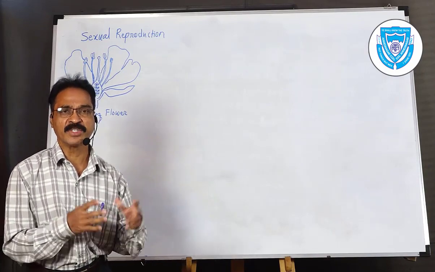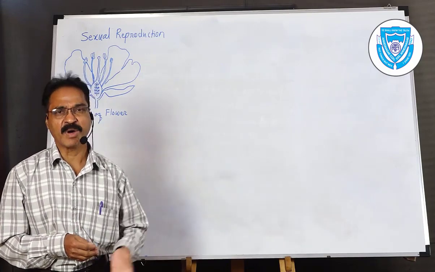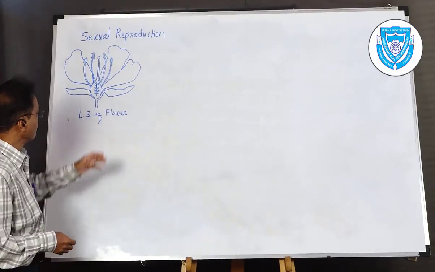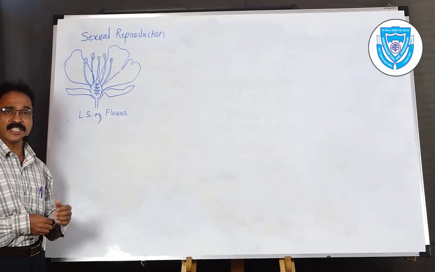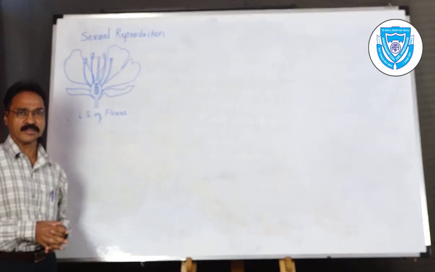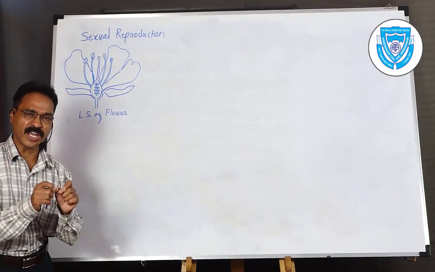Now let us start with the new topic, the next part of reproduction, which is called sexual reproduction. In sexual reproduction, as mentioned, two parents are involved, two cells are involved, and these cells unite.